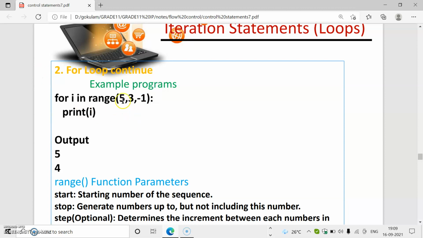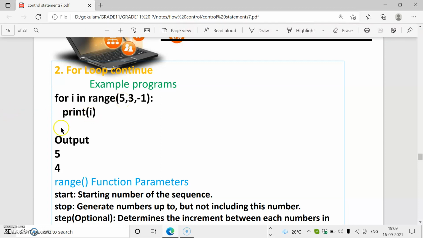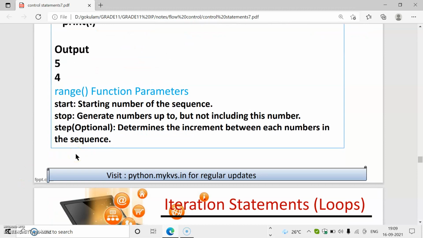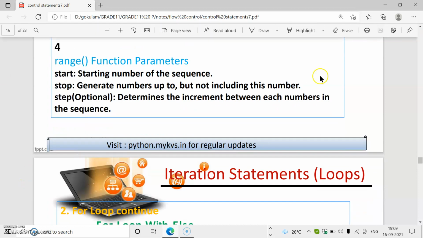That means the value of I becomes 5. Then print I means 5 is printed. Then the value of I becomes 4 because here minus 1 is used. 5 minus 1 is 4. So the value of I becomes 4. Then 4 is printed. Again 4 minus 1. The last value of I was 4, 4 minus 1, so the value of I becomes 3. Then it exits from the loop because the final value will not be counted. So the output will be 5 and 4.